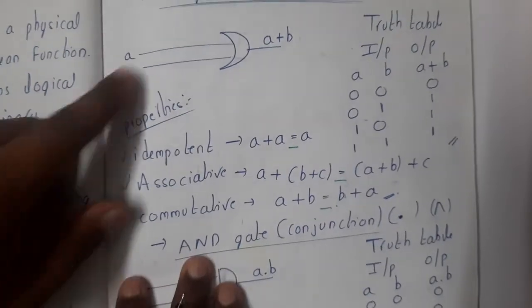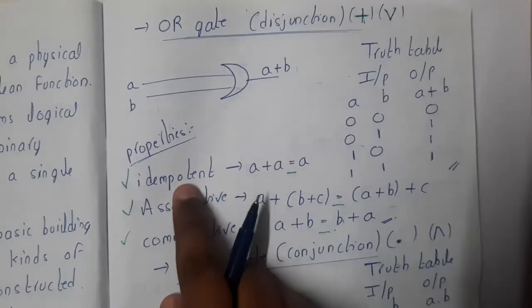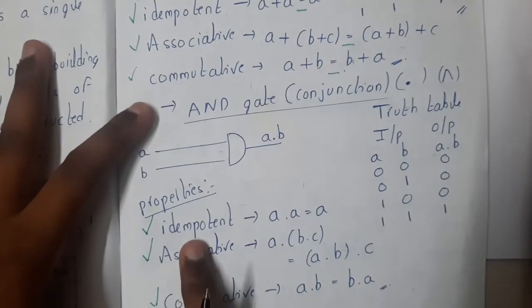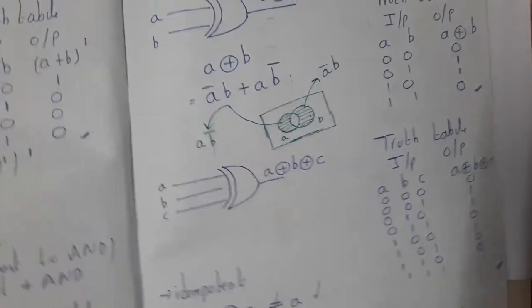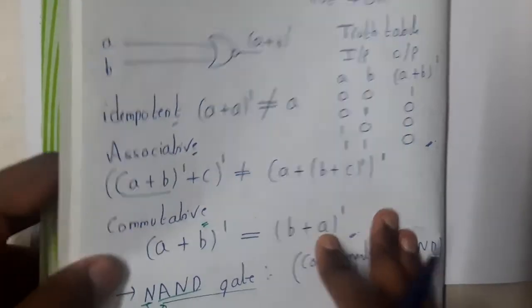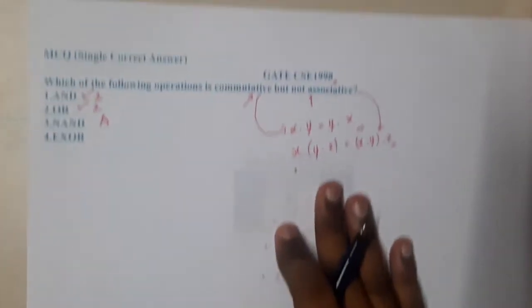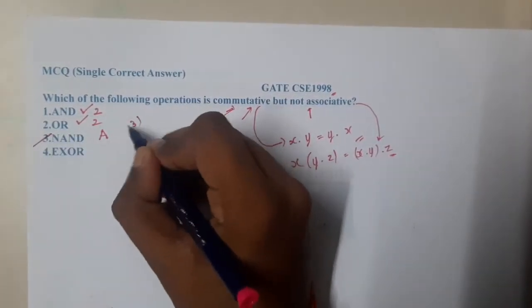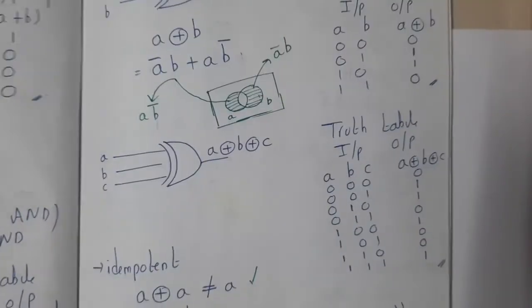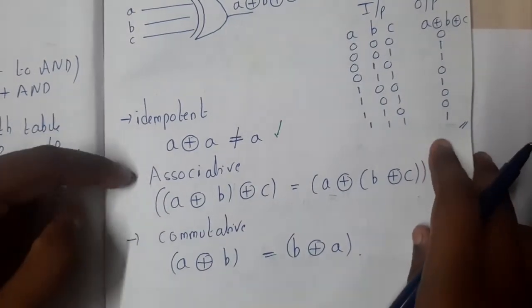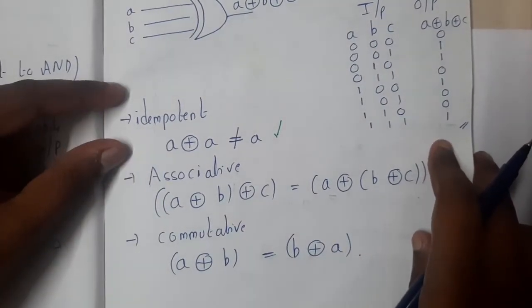OR follows idempotent, associative and commutative. Similarly, AND also follows idempotent, associative and commutative. NOR follows only commutative. NAND follows only commutative. So that is what we want, right? Only commutative is NAND. So option 3 could be the answer. What about XOR? XOR follows associative and commutative. It will not follow idempotent, guys.